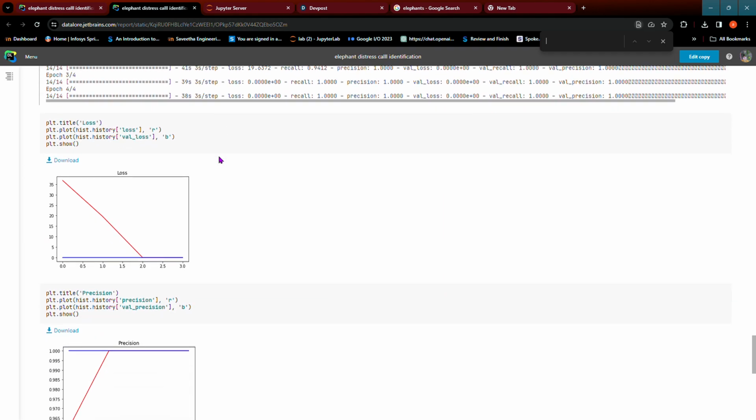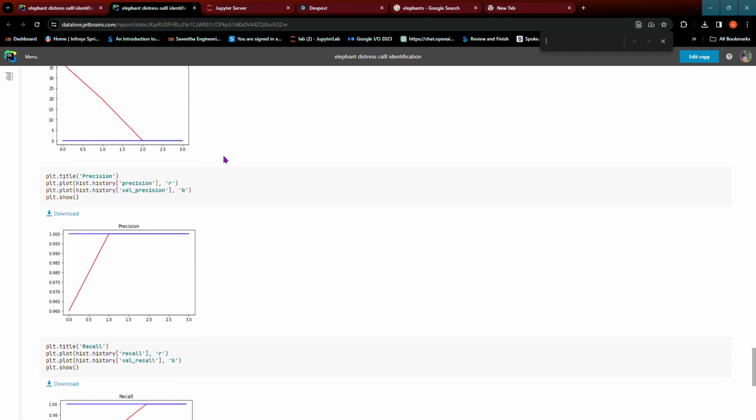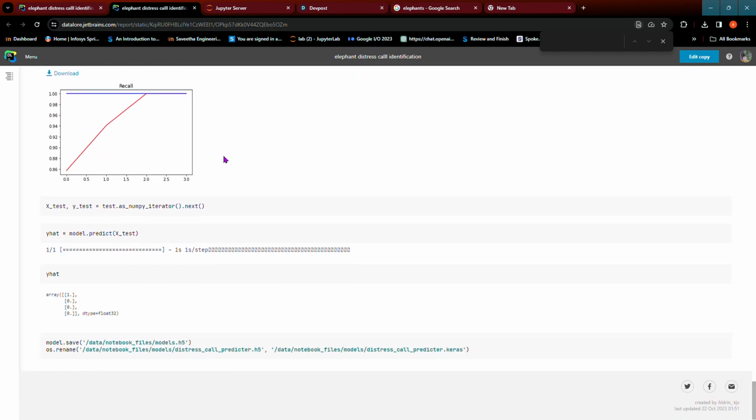And this is the model summary. Trained it. There are 4 epochs. Visualize the loss, precision, and recall. As we can see, we get output as labeling 1, 0, 0, 0, 0. So what this says is 1 represents distress calls and 0 represents background noises.